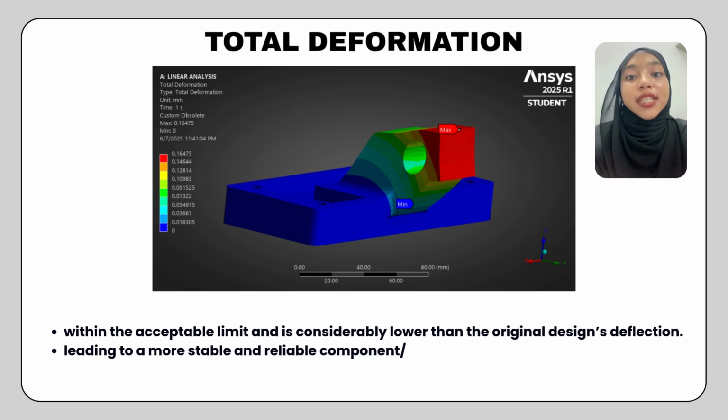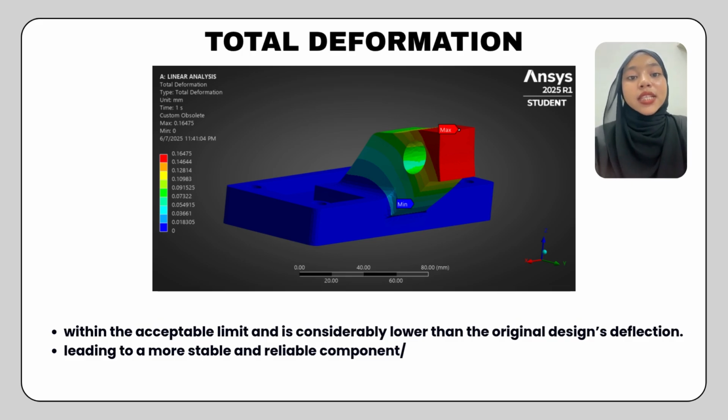Deflection refers to the displacement of the bracket under load. The original design deflection of 0.3 mm exceeds the acceptable limit of below 0.3 mm. Excessive deflection can lead to various issues, including interference with other components, fatigue failure, or reduced operational efficiency, while the present design's deflection of 0.1647 mm represents a significant improvement. It is well within the acceptable limit and is lower than the original design deflection.